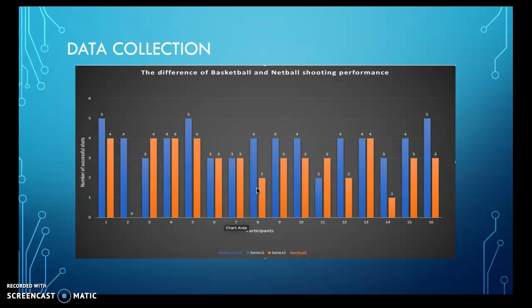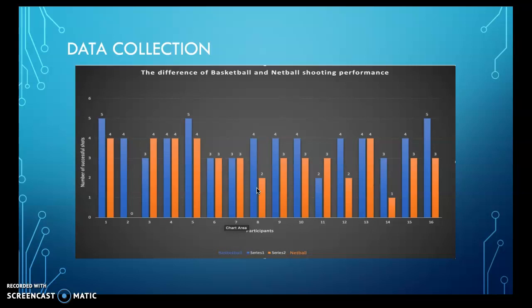So from this graph, we can identify that only 2 people out of the 16 scored higher in netball than basketball, whereas there were 8 participants who scored higher in basketball than netball. My theory for this huge difference in results is the basketball hoop is much wider, and there is a backboard as well, so the athlete has a higher chance of making the shot.